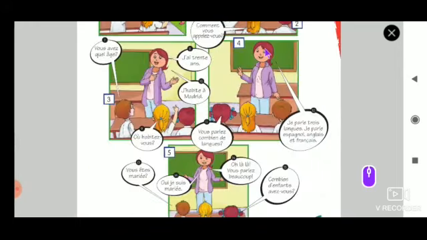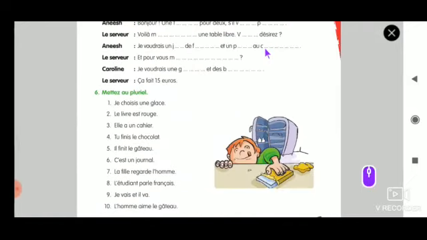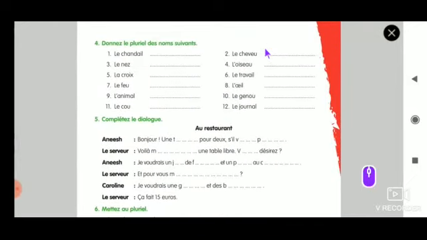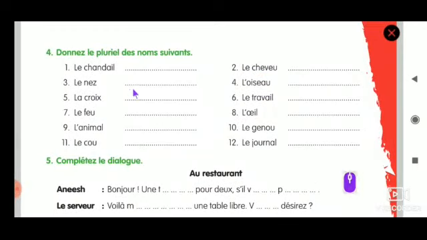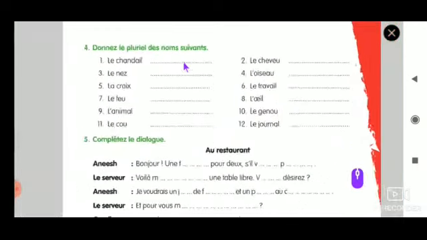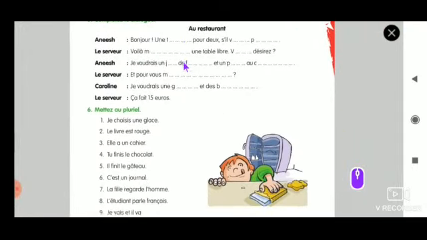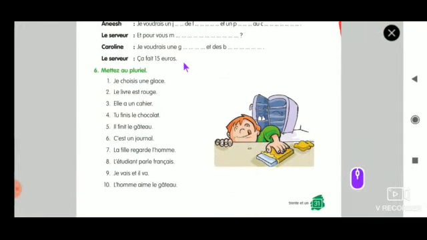And in today's online test, you remember what will be coming? Yes, donnez les pluriels des noms suivants. Learn this well, because exercise number 6 also will come under the same category. If you know exercise number 4 well, you will be able to do exercise number 6. Je choisis une glace. So une glace, you should know what will become des glaces. That is rule number 1.